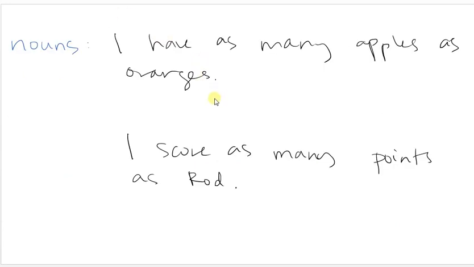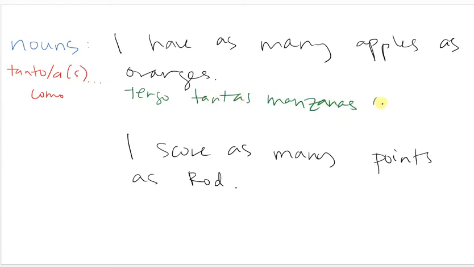If I'm comparing nouns, then it's going to have to match in number and gender with whatever I'm talking about. So it could be tanto or tanta or tantos or tantas, como. Whatever your noun is goes here. It has to match in number and gender. So for example, I have as many apples as oranges. Tengo tantas manzanas como naranjas. Tantas has to be feminine and plural because manzanas is feminine and plural.